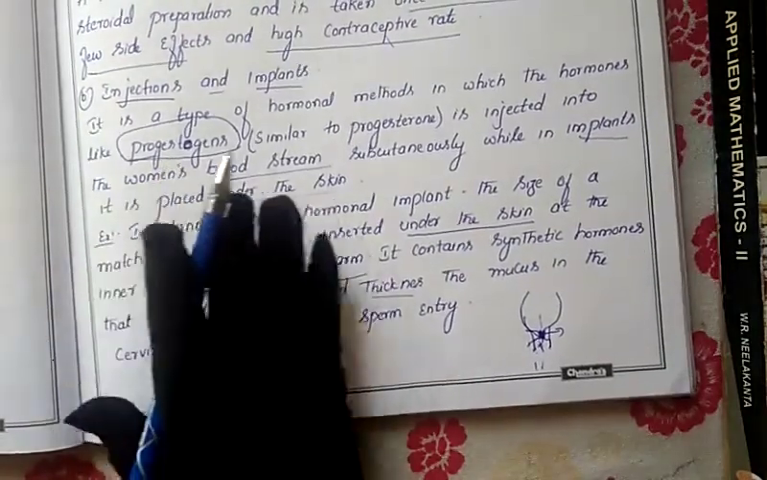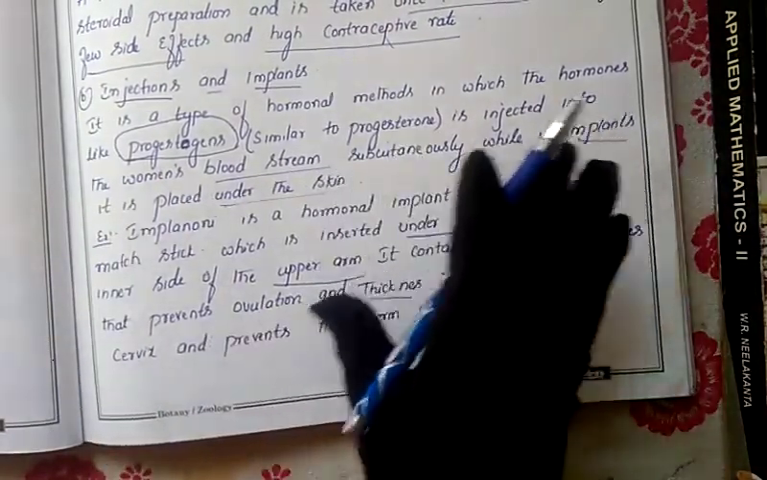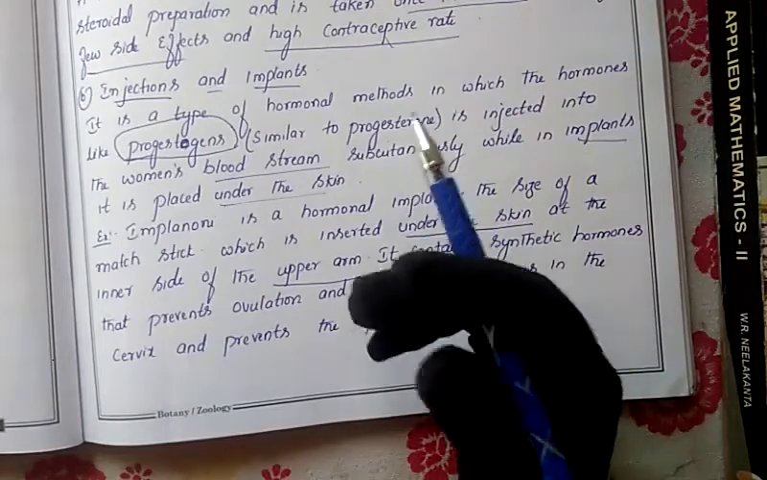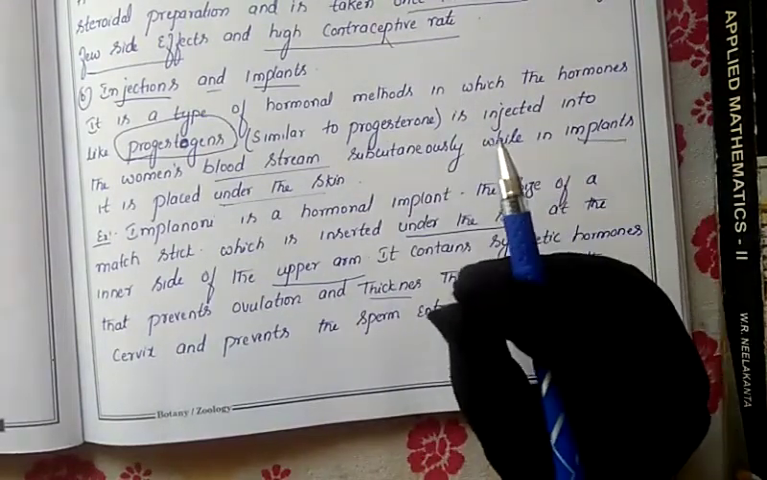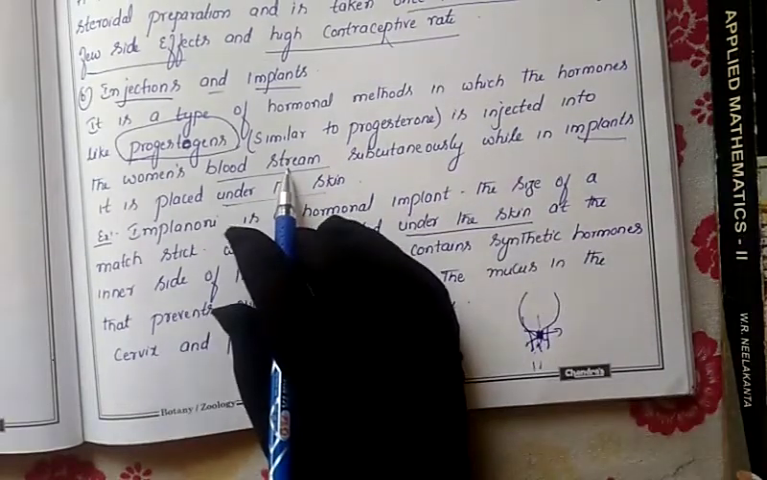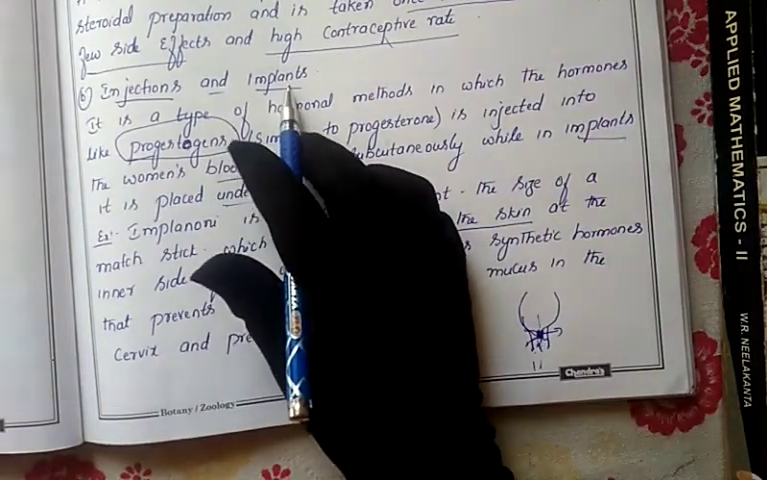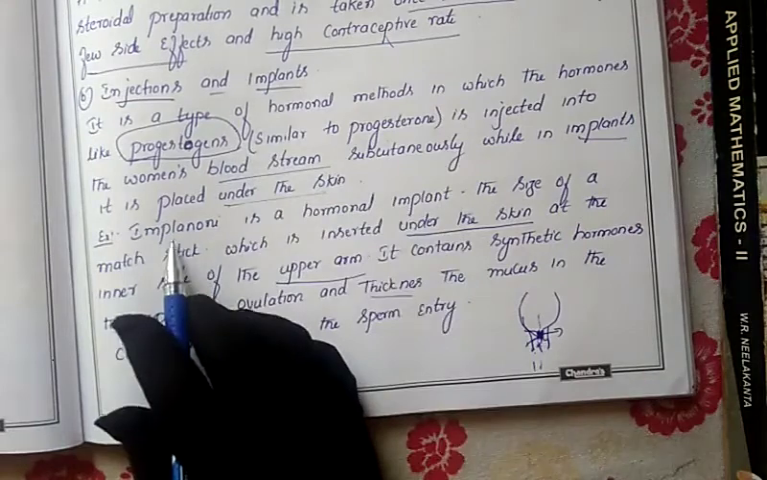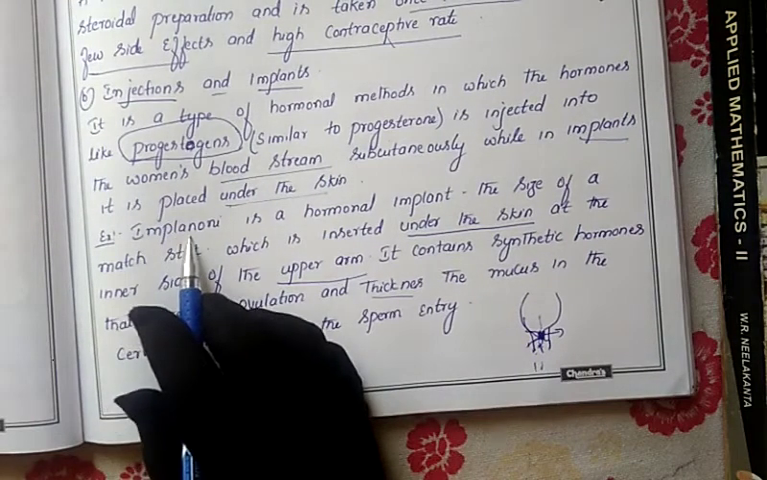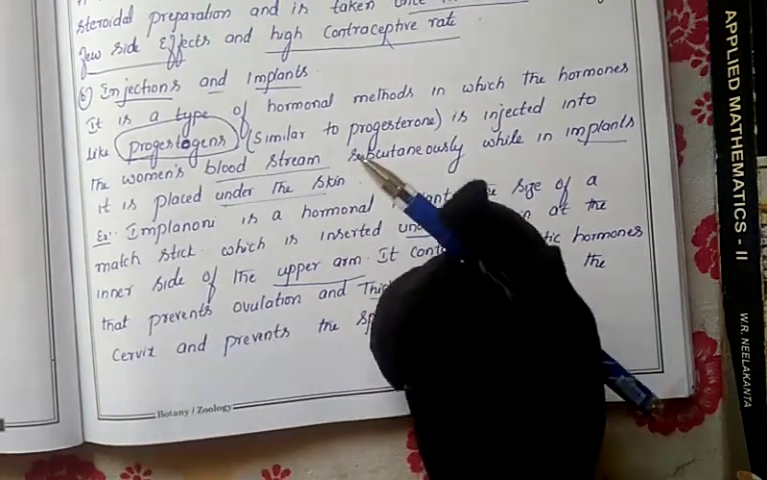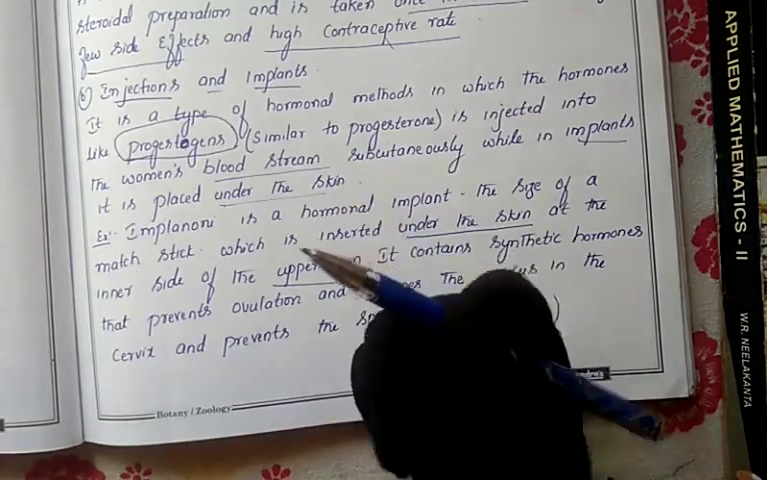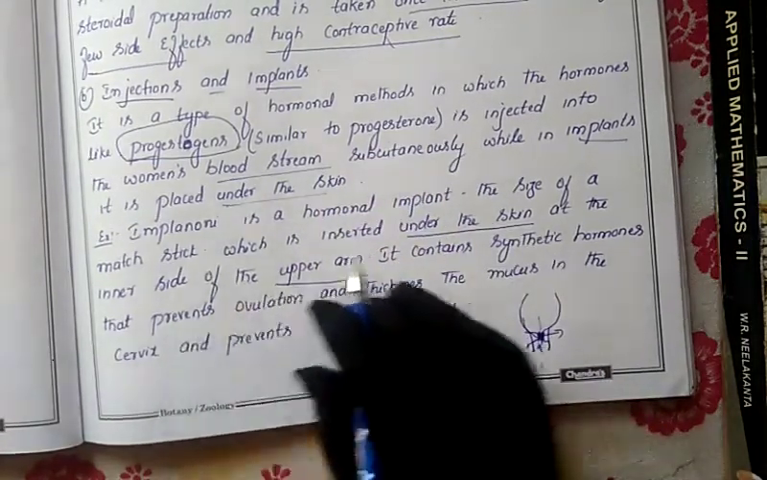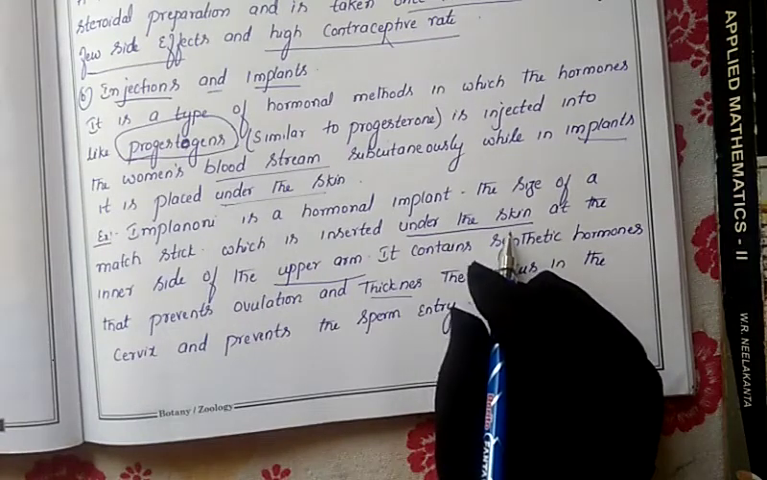So the injection is one pattern, and the implant is another pattern. By using the injection, like how you take a normal injection, in the same manner the hormones are injected and given in the bloodstream. The other one is the implant. An example is Implanon, which is the size of a matchstick. That size will be that much, and it will be given to the female only.